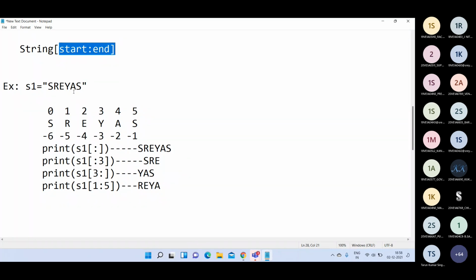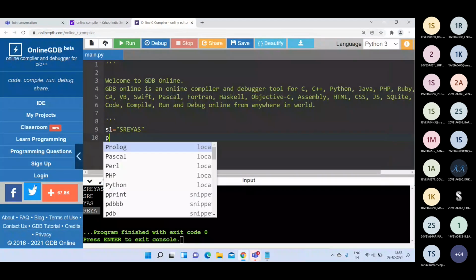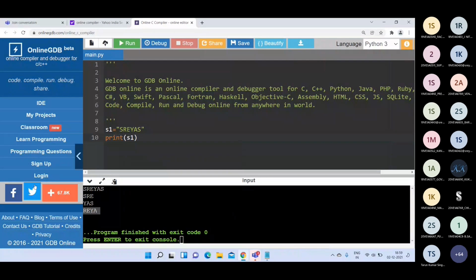That is possible. If I write negative values, see the example here. S1 is equal to Shreyas. Directly we can type here, not in Notepad. Print of S1 colon -2. I'm specifying the ending value, not the starting value.